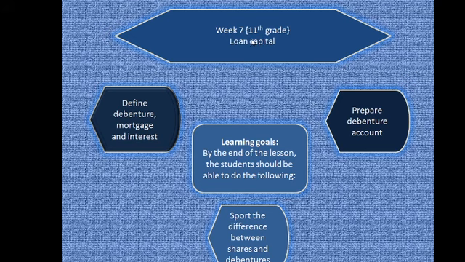We did a lot of things concerning shares. We talked about the shareholders. We said that shares are the unit of a company's capital. And then we said a lot of things. We talked about ways by which shares can be issued at par, at premium, at discount, etc. Today we'll talk about debentures.